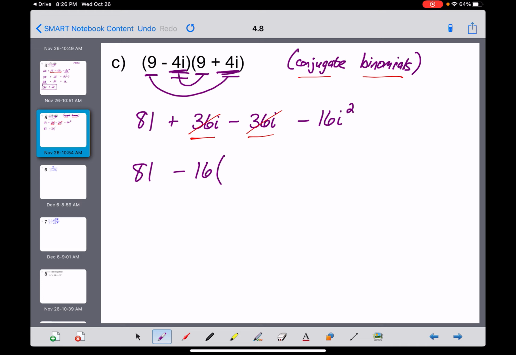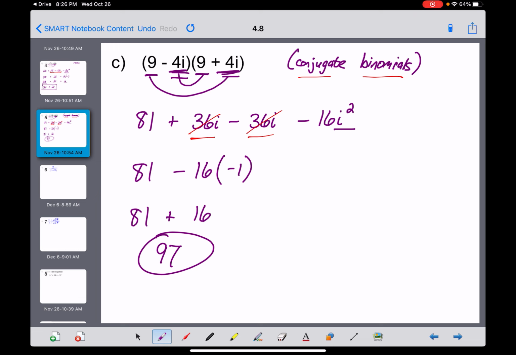But remember, you can't leave an i squared in your answer. i squared becomes negative 1. So now I've got 81, and then this is minus 16 times negative 1. That becomes a plus 16. And 81 plus 16 is 97.